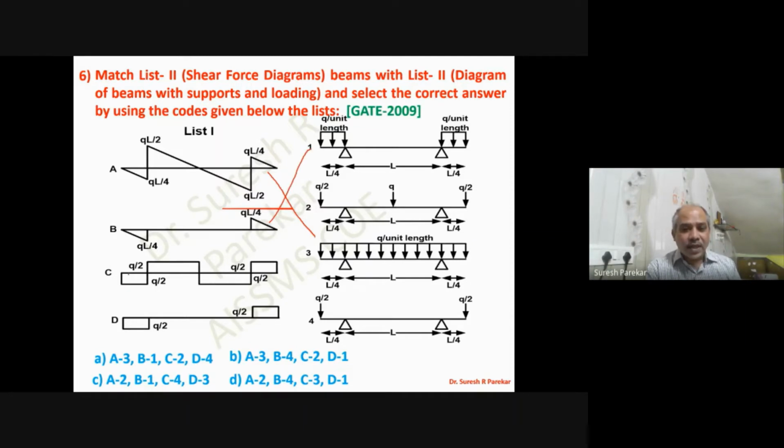Now we have a concentrated load over here. Then here also we have some load. So we have a symmetrical diagram, and that will be Q by 2 over here. And then you are going up, meaning I should have Q as the reaction.